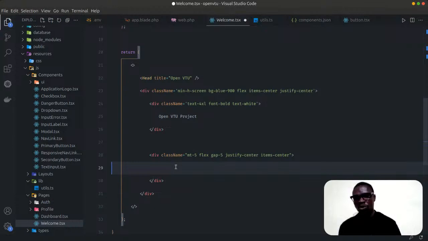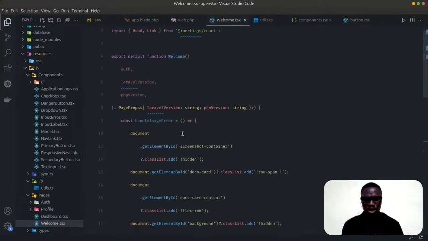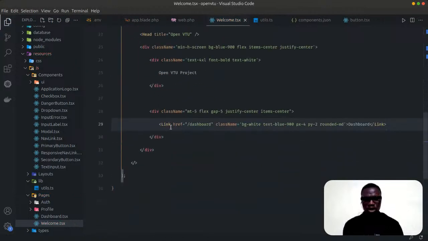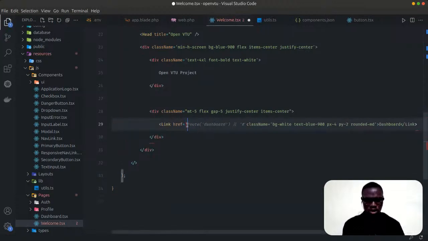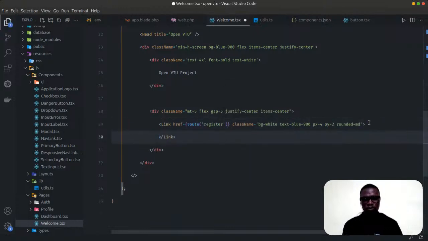Let's see what we have here. So now let's have a link from Inertia link. So which one? All right, so this is what I want. I want to go to this route. Let's have route. So I want to go to register. If you don't have an account already, I want to go to register.